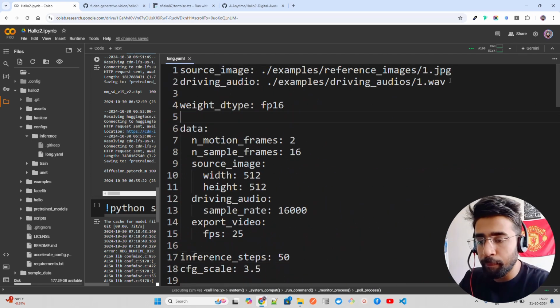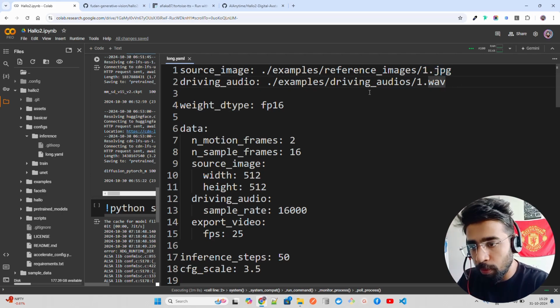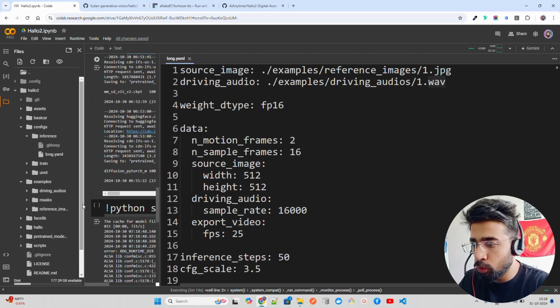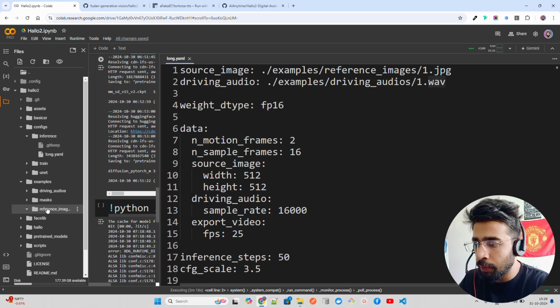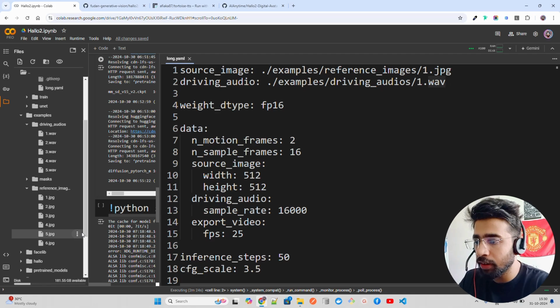You need to bring up your still image and your audio. So where do you have to go? You have to go into examples, in this folder on the left-hand side, and then you have two folders that you have to look at: reference images, and then driving audios. Right, so reference images and driving audios.